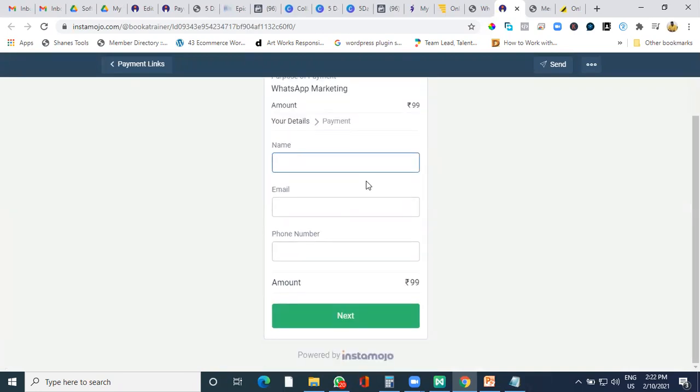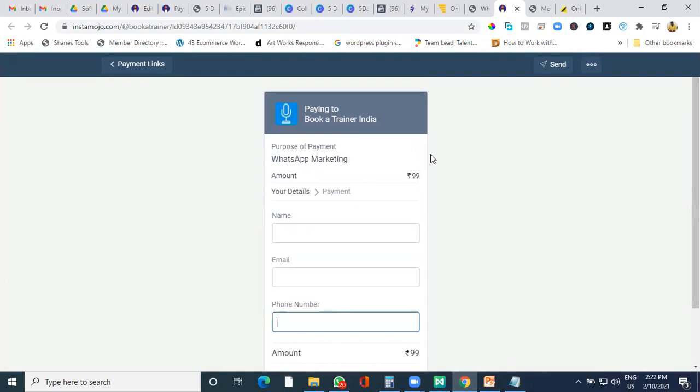Via InstaMojo or Razorpay, you can take it up, or via PayPal also you can take the amount. So a student is going to write his name, email ID, phone number, and if he likes the course, he's going to complete it. As soon as he does that, you get a notification from InstaMojo saying that the student has paid an X amount to you. And as soon as you get the name, email ID, and phone number,